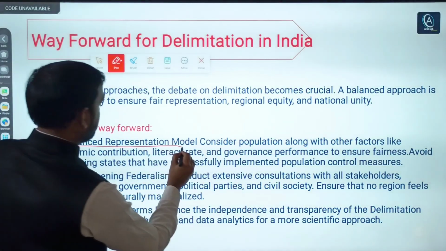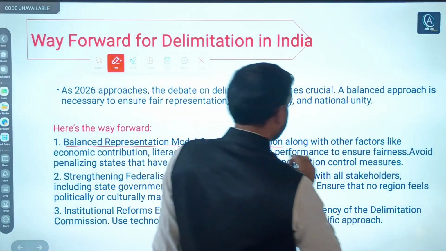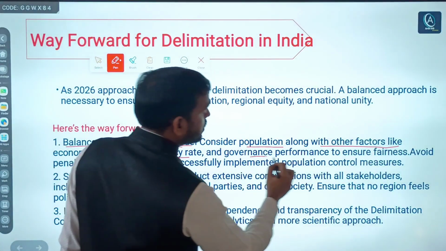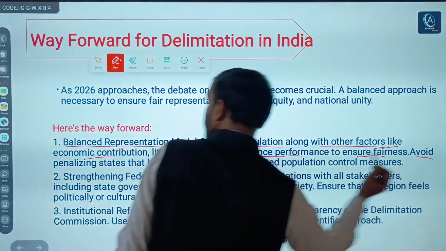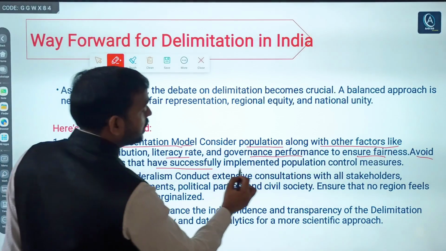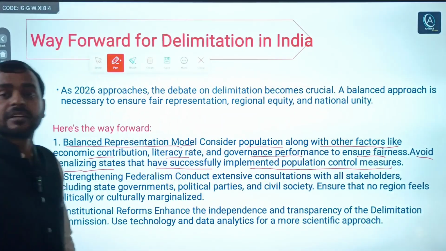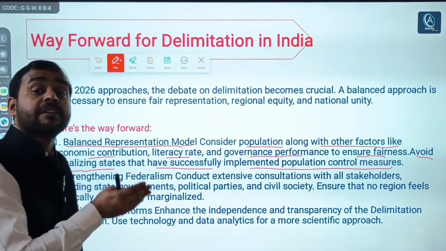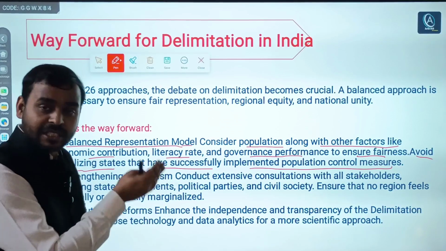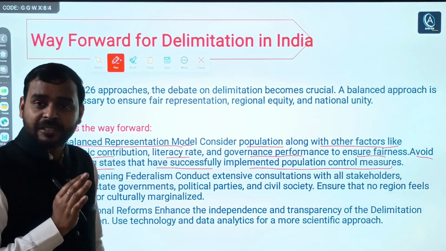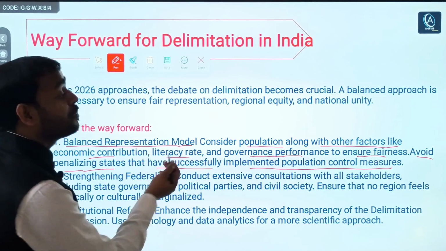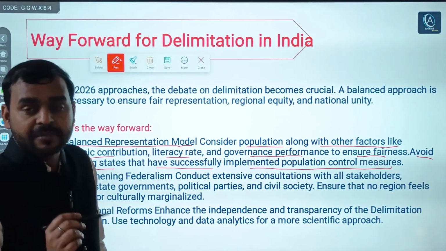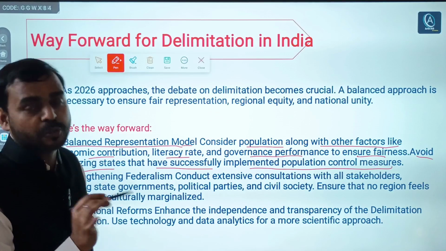Balanced representation model. Consider population along with factors like what? Economic contribution, literacy rate, governance performance, to ensure fairness and avoid penalizing states that have successfully implemented population control measures. That is the concern of southern states. They are considering that they will be penalized for their good governance and better population policy. So this could be avoided if other factors, economic, literacy and governance factors, are considered.